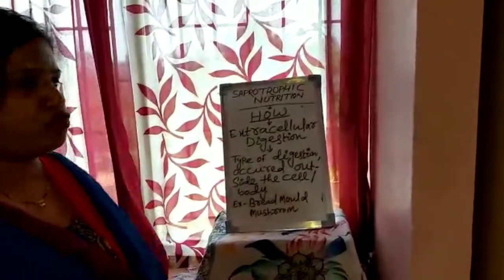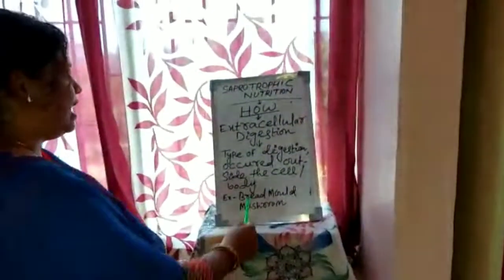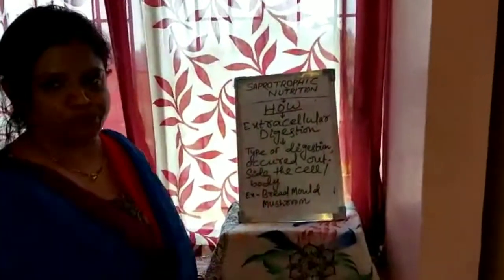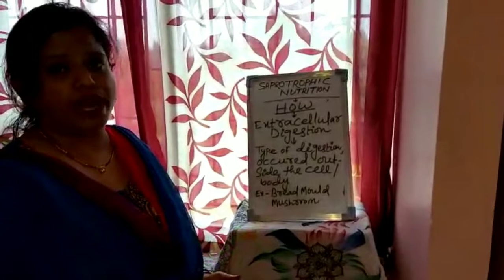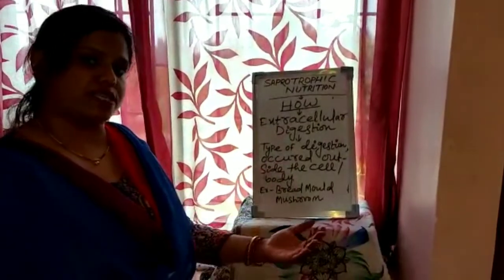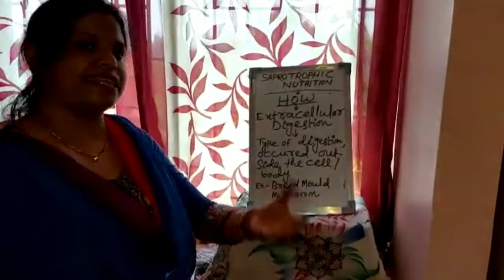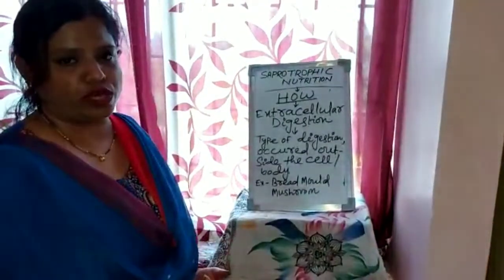Some saprotrophs perform this type of digestion to derive their nutrition, like bread mold and mushroom. They conduct the digestion outside the body of the organism and then the digested food is absorbed into the body.